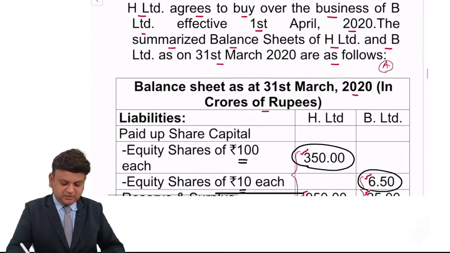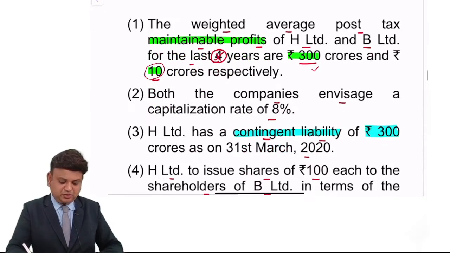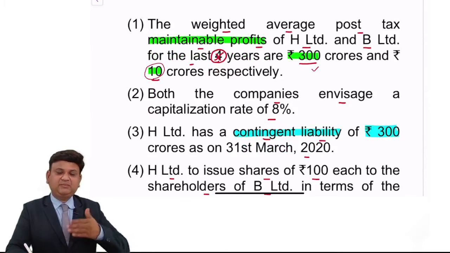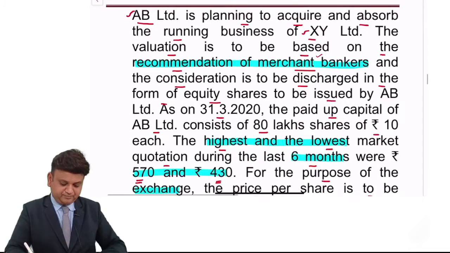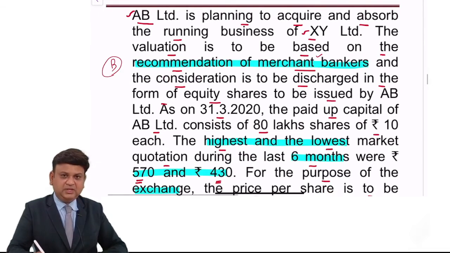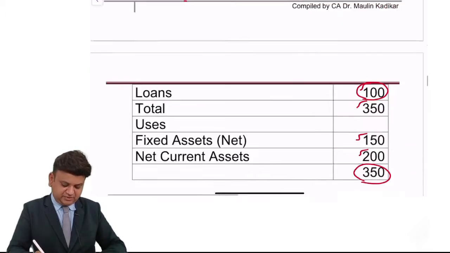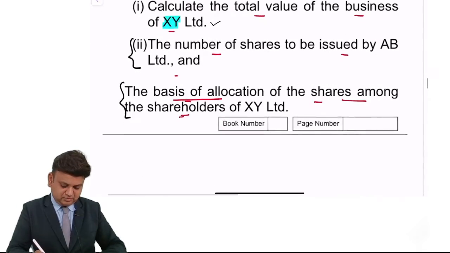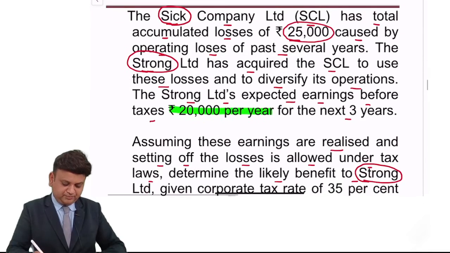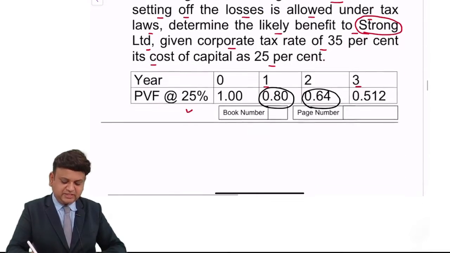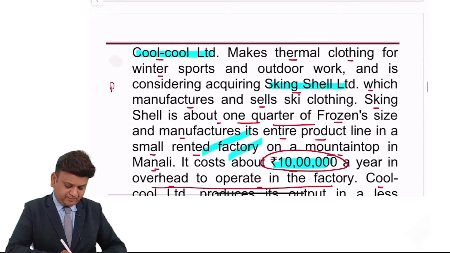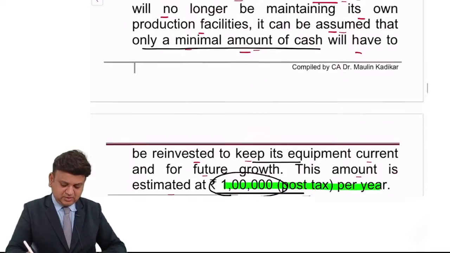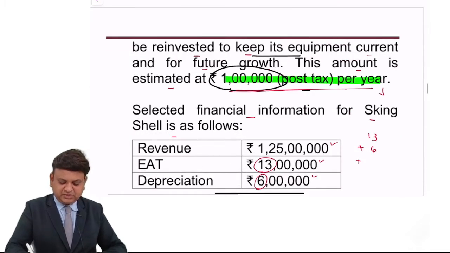This is again A category question in which the valuations are also included. We are required to do the valuation based on net asset method. We are required to do the valuation based on the earning capitalization method, like that. This is a good question. The cash flows have been provided for the purpose of valuation. This is again a good question. Cash flows are provided, that is, the loss tax saving. Again, it is a good question. Especially this part of the question is important.